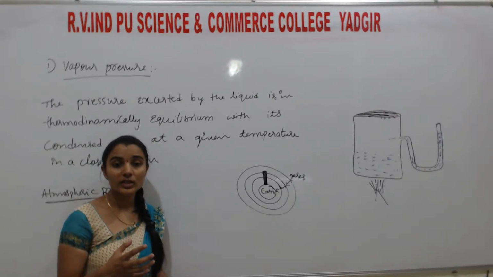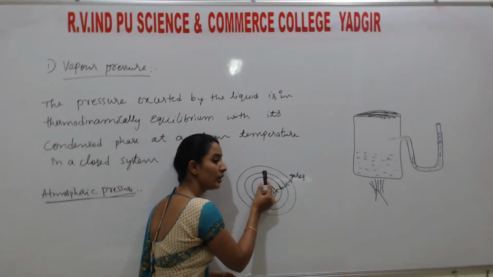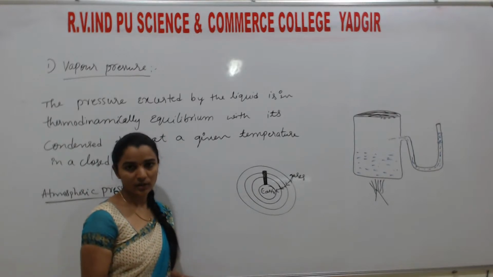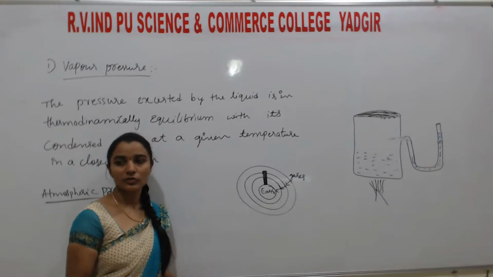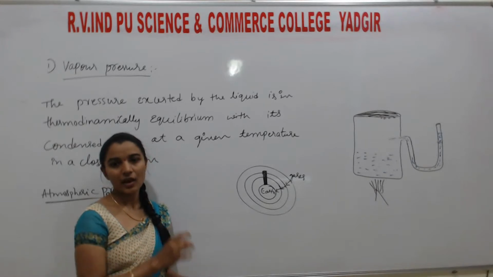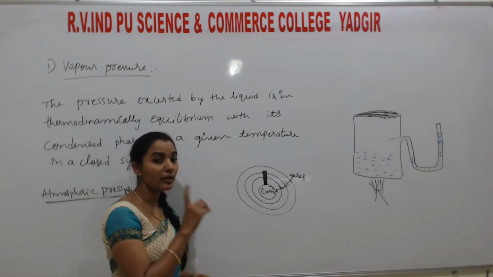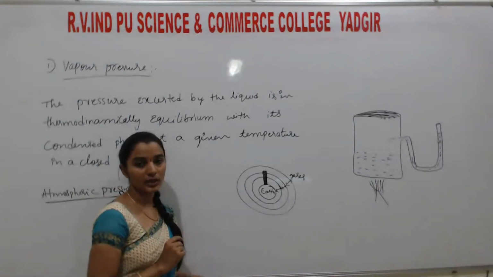So for our convenience, they are considering only per square unit area. Per square unit area, how much pressure is there? So in the entire earth, that much of pressure is only there. It is like an average. Understood? Okay. Atmosphere is calculated per square unit area.